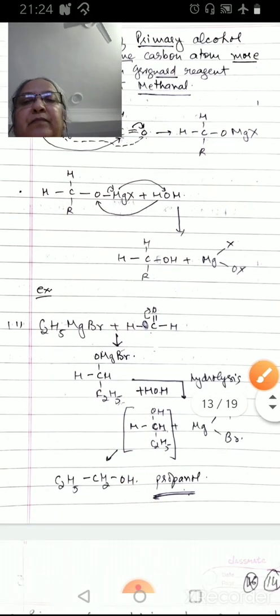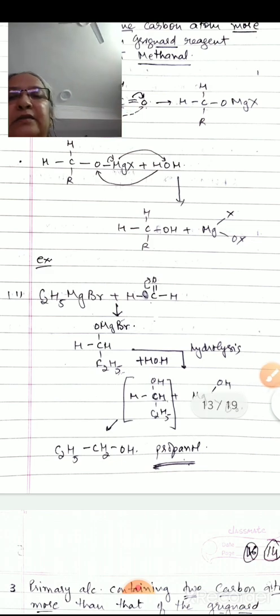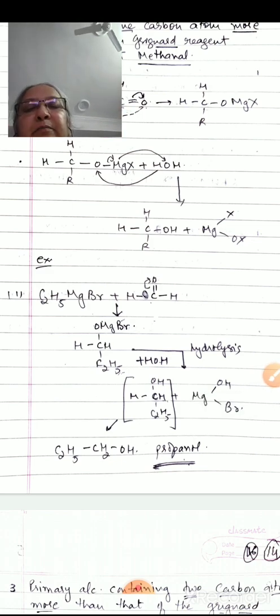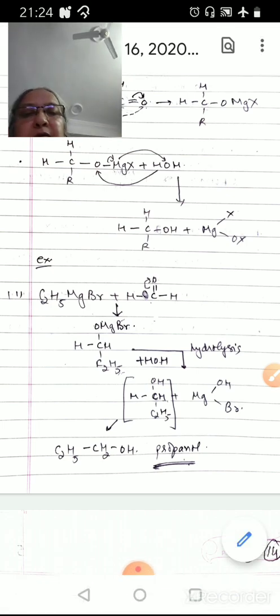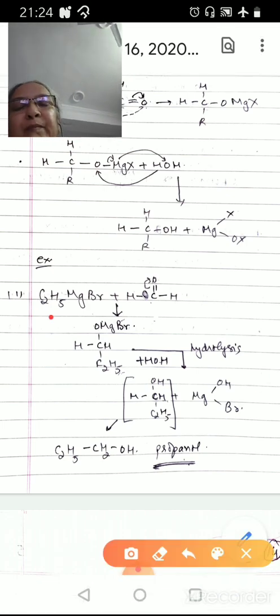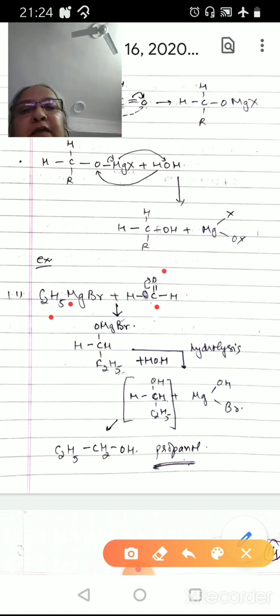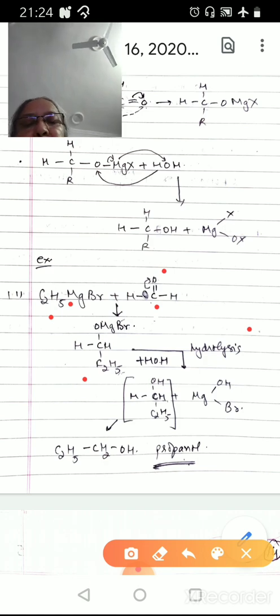If we consider the example, then we see that it is ethyl magnesium bromide reacting with formaldehyde. Now the partially negative ethyl radical attaches itself to the carbon, and the partially positive magnesium attaches itself to the oxygen, giving rise to the C2H5CH2O-MgBr adduct product. After this adduct product is hydrolyzed, we get C2H5CH2OH alcohol and magnesium compound.